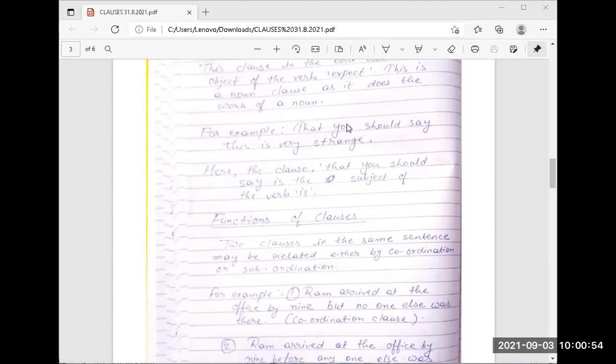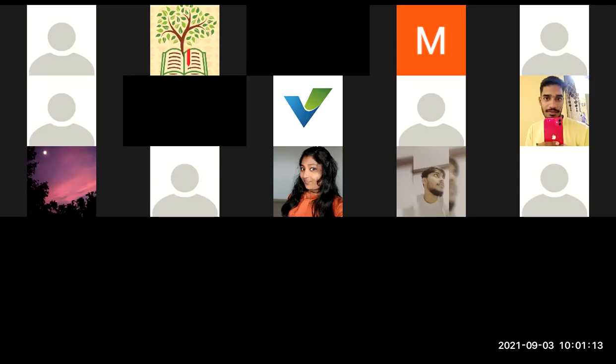So here what will it be, complement or subject? Please tell me, how will you differentiate? That in the beginning, will it be a noun clause as subject or a noun clause as complement? Anyone? Tell me the difference. What will it be?